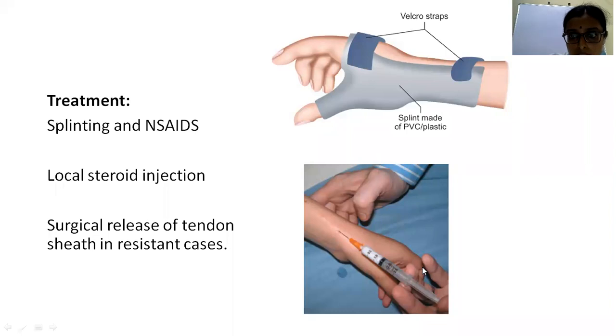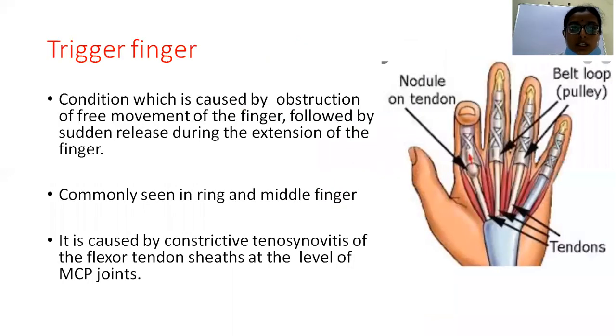Even with these, if the pain does not subside, then there will be surgical release of the tendon sheaths to relieve the pressure over the tendons. So this is all about De Quervain's tenosynovitis.